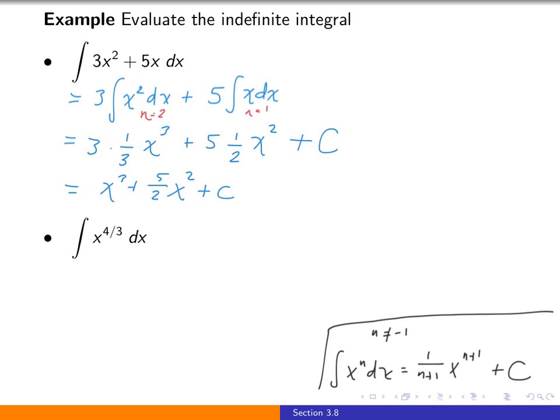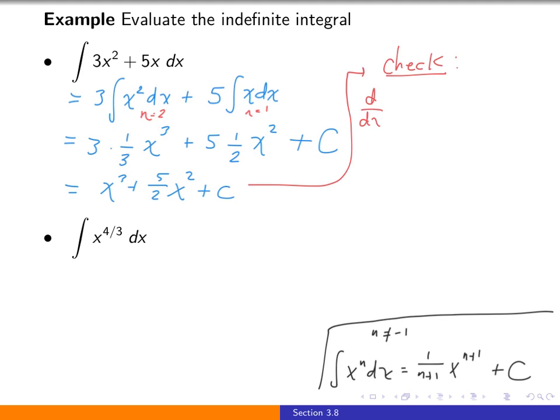Now an observation that's definitely worth making is, can we check our work to see if we've done this correctly? And the answer is absolutely. How we check our work is whatever we come up with as an indefinite integral, when we differentiate this, we need to get back the integrand function. So we don't have to double check, but let's go ahead and do so in our first example.